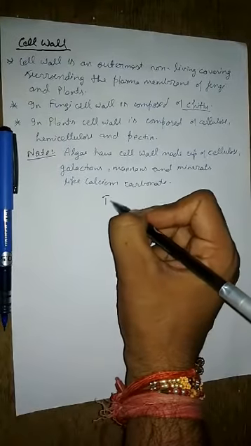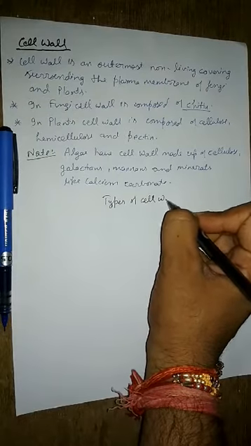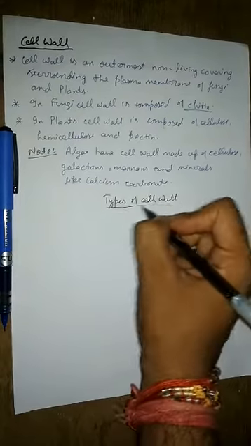Now a small heading: types of cell wall.